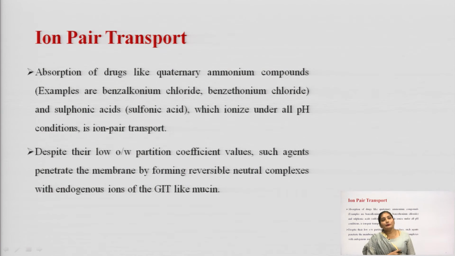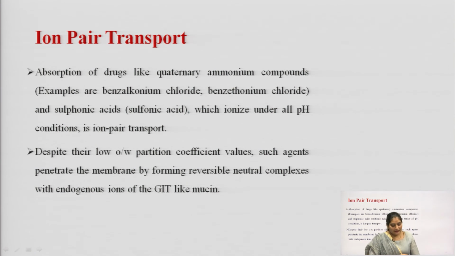In ion pair transport, the drug molecule can be present in ionized form. It can be an anion or a cation. If it is in the cationic form, it will form a complex with the anion, and if the drug is in the anionic form, it will form a complex with the cation. A neutral complex will be formed, and this neutral complex can be easily transported across the GI membrane.